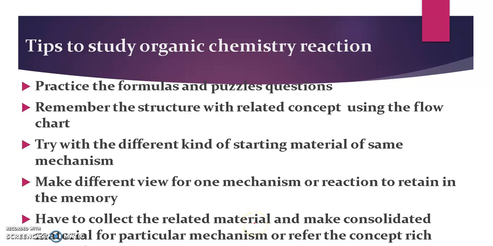So you have to make a different view. Whatever the starting material, you can just use propane for the aldol condensation. Okay, so that is ketone condensation. So you can use propane instead of ethanol. So a different way, a different view you have to use for the one mechanism. You just remove one starting material and add another starting material, and check how we get the particular end product, so easily you can work it out in your exam, correct?